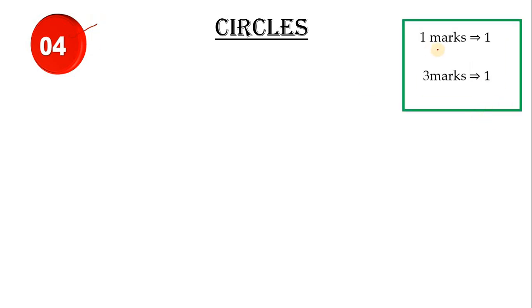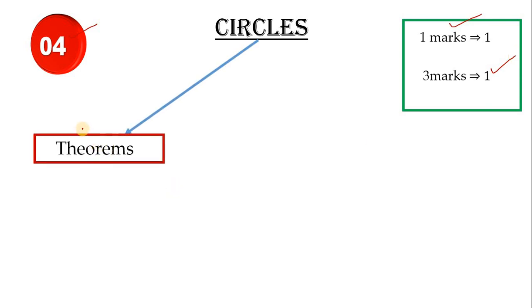Next let us move on to the circles chapter. So 4 marks you'll get from this chapter. The question paper pattern is 1 mark 1 question and 3 mark 1 question. The first is theorem, children. You have 2 theorems in this chapter. Very easy theorems. So definitely 1 theorem will come from those 2 theorems. So practice very well.